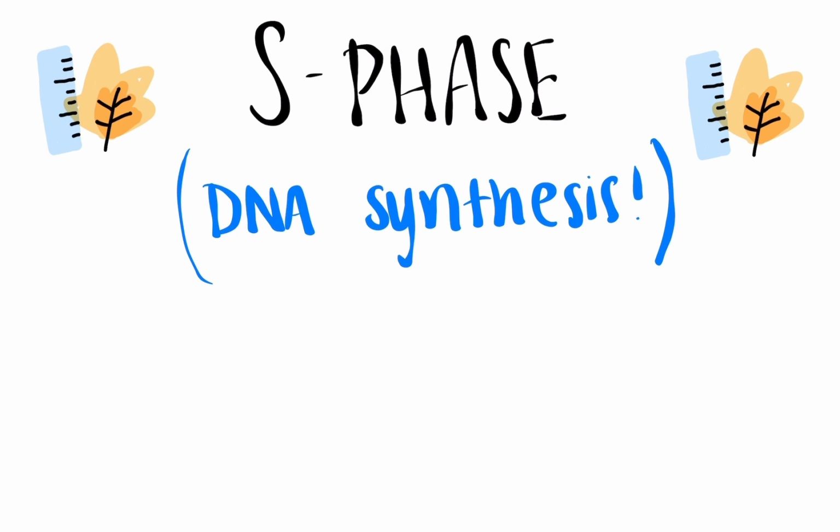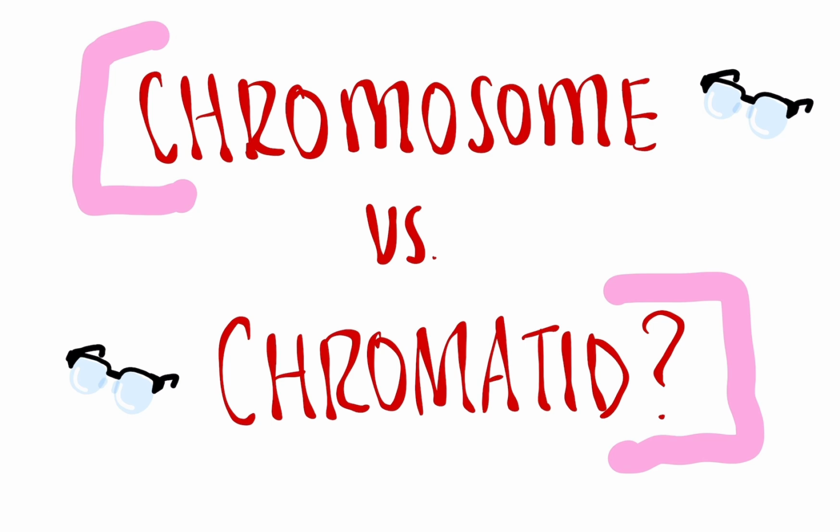So once we have replicated DNA, we can basically confirm the difference between a chromosome and a chromatid. So a chromosome is essentially a piece of DNA that contains genetic material. It can look like this. It can also look like this. A sister chromatid, or a chromatid, is essentially a molecule of DNA. A sister chromatid is the identical half that occurs after replicating the DNA. So let's say we replicated this chromosome in S phase, and now we have another one. Each half of this replicated chromosome is your sister chromatid.